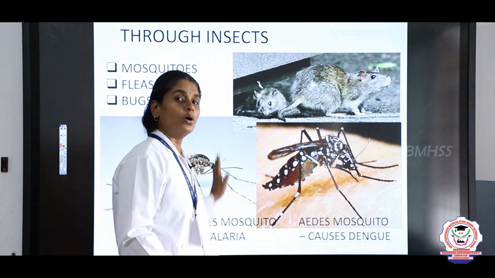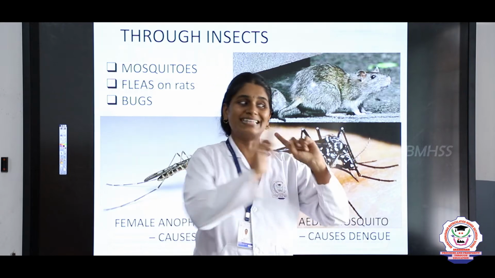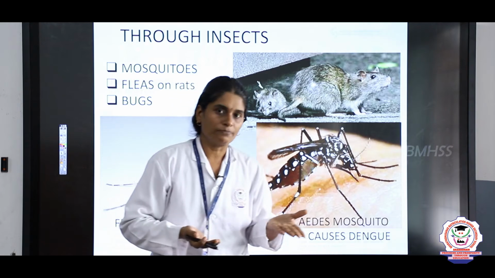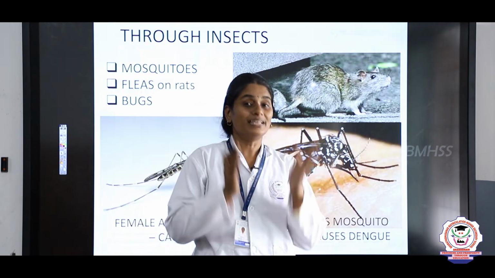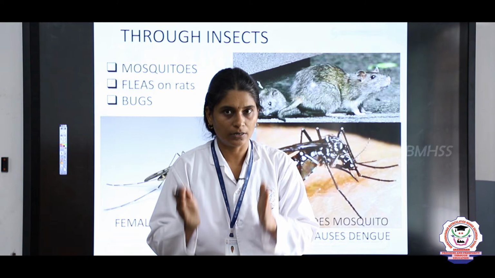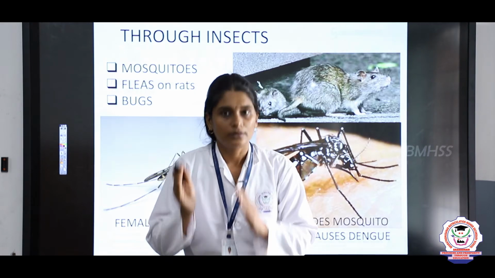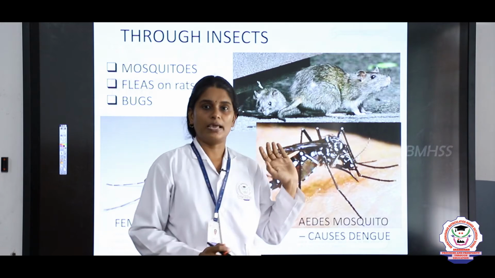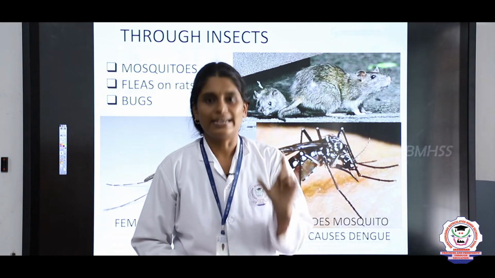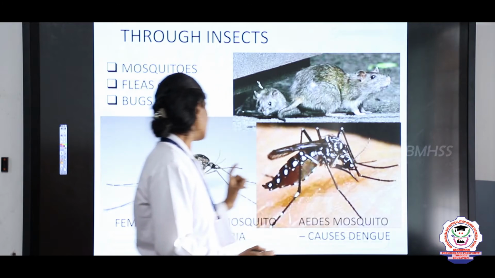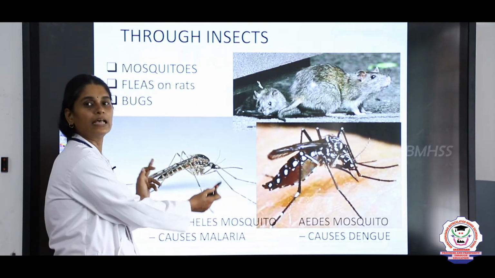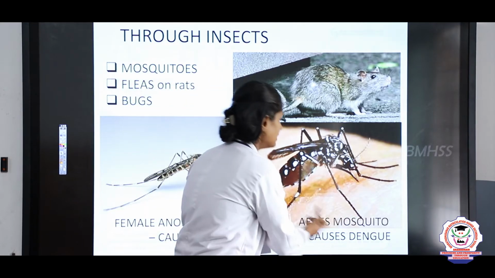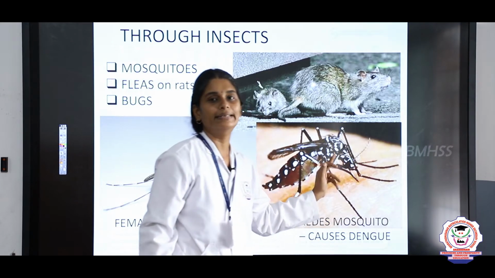So we must always make sure not to let water stagnate near our areas, as it becomes a breeding place for mosquitoes. Malaria is caused by the bite of the female Anopheles mosquito, and dengue is caused by the mosquito called Aedes. You can see this is the female Anopheles mosquito that causes malaria, and this is an Aedes mosquito that causes dengue.